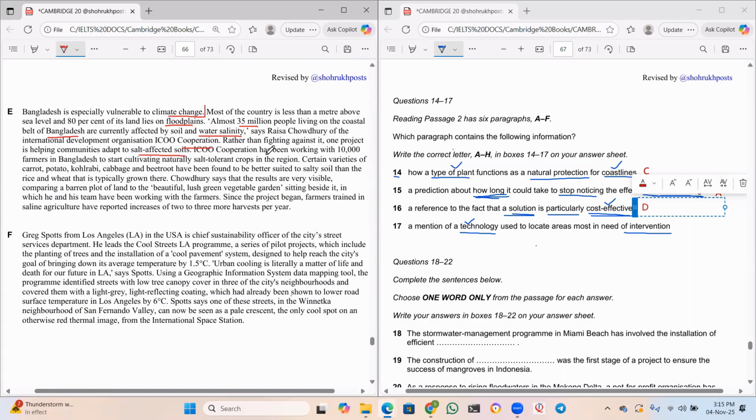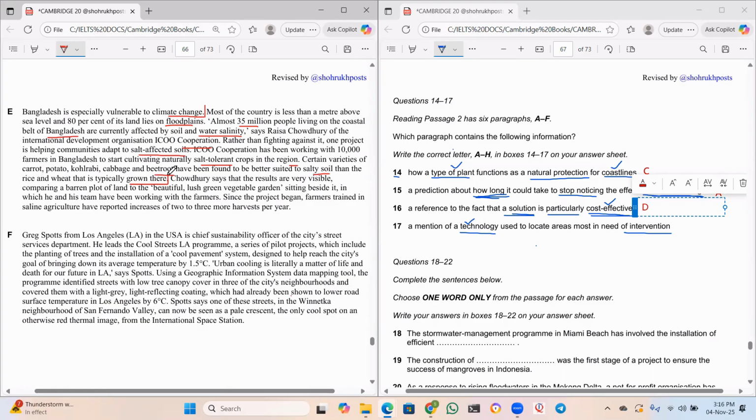The ICCO Cooperation has been working with 10,000 farmers in Bangladesh to start cultivating naturally salt tolerant crops in the region. Certain varieties of carrot, potato, kohlrabi, cabbage, and beetroot have been found to be better suited to salty soil than the rice and wheat that is typically grown here.